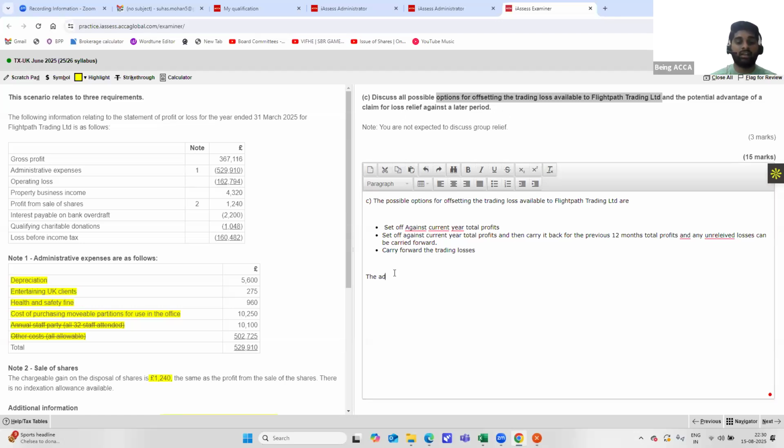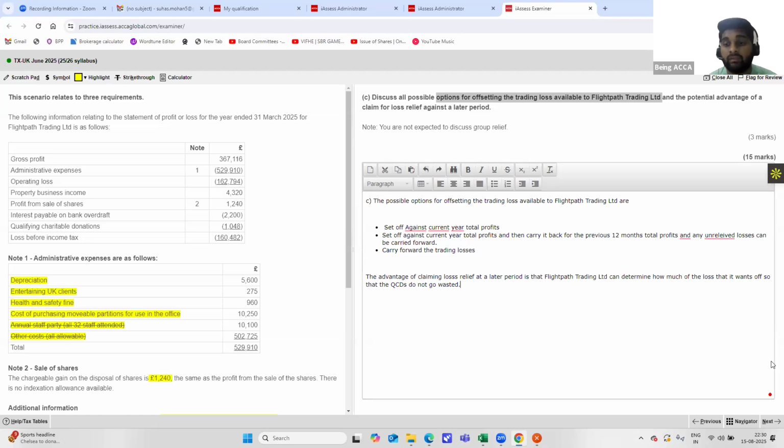So the advantage of claiming loss relief at a later period is that Flightpath Trading Limited can determine how much of the loss that it wants to set off, so that the QCDs do not go wasted.